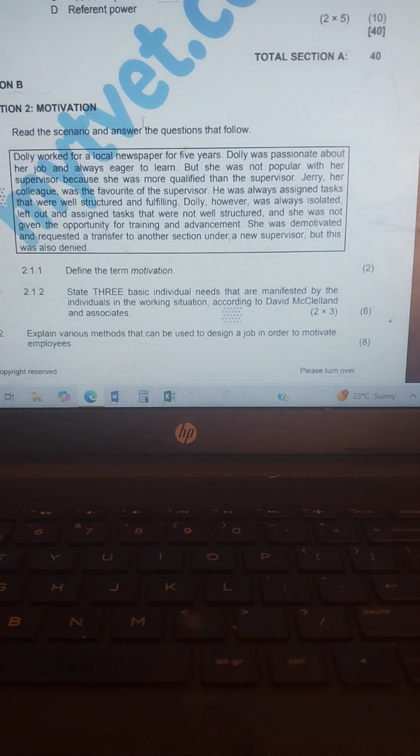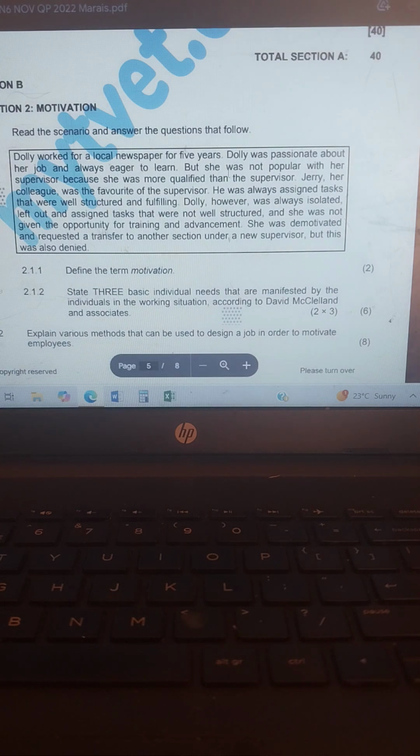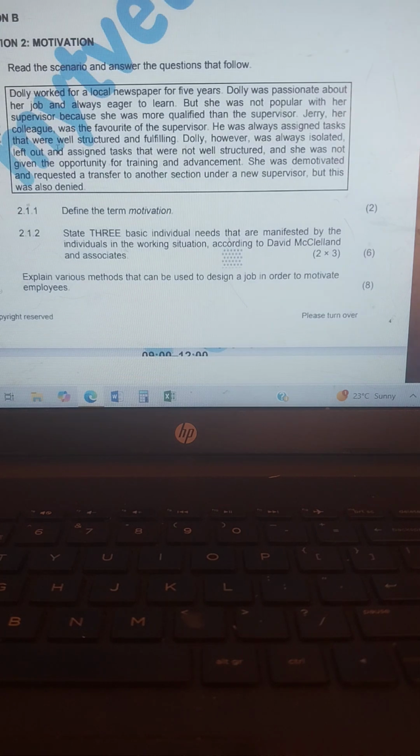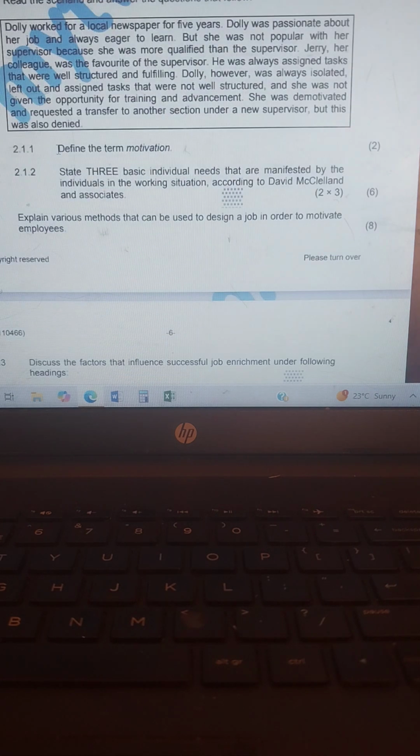Done with section A. Then in section B, what you do, you have to read this scenario. Then you can answer the following questions. The first question says define the term motivation. Okay, motivation is a goal directed and purposeful action that we intend to take to satisfy a need, and once satisfied, to put effort into the satisfying